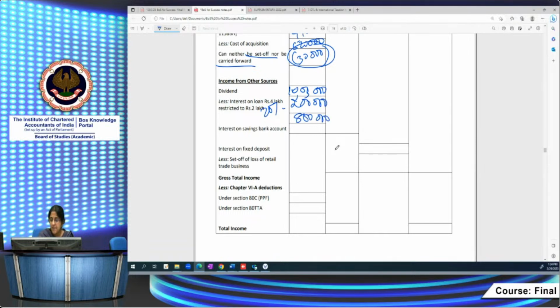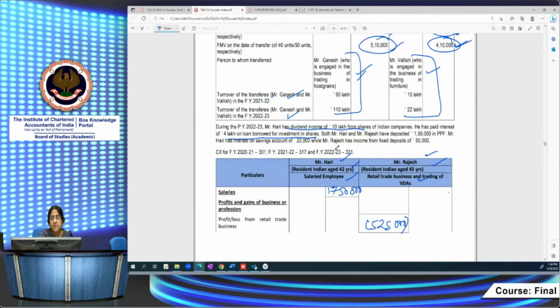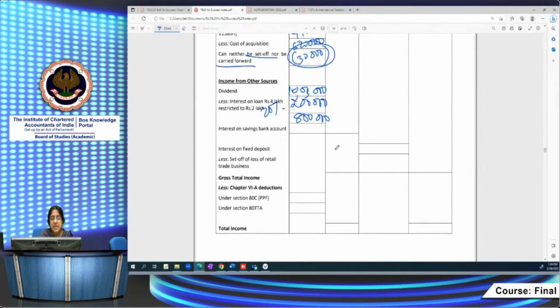Apart from that, what other income does he have? Both have deposited 1,50,000 in PPF. Hari has interest on savings account of 22,000. Rajesh has income from fixed deposits of 50,000. So Hari's total income from other sources will be 8 lakh plus 22,000, 8 lakh 22,000. Rajesh has interest on fixed deposit of 50,000.